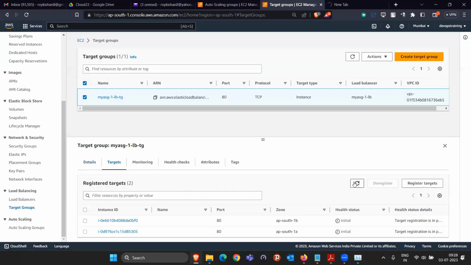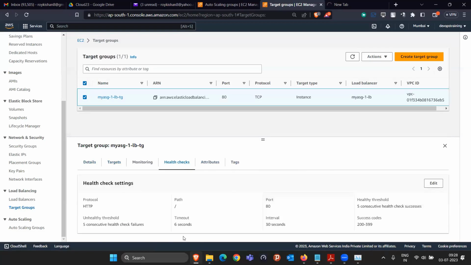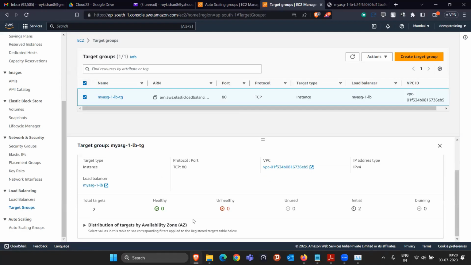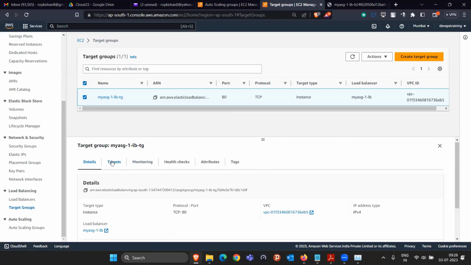Currently it is in the initial stage, so they're going to take some time. How much time will they take? Just calculate here. Interval is 30 seconds and healthy consecutive threshold is 5. So 30 into 5 is 150 seconds, which is around 2.5 minutes. After 2.5 minutes, this is going to be healthy. Currently, see, healthy is 0. So let's just wait for healthy to become 2.